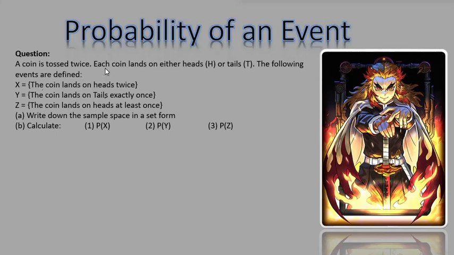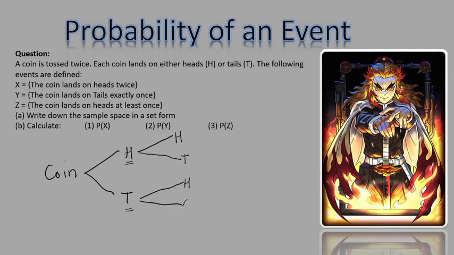Now let me do the situation for you. Let's say you have a coin, right? Here's a coin. This coin, you toss it. There are two options. Either it will land on heads or tails, right? And then after it lands on heads, you toss it again. It will also have a chance of landing on heads again, or this time on tails. We good? So the first time you tossed it, if it landed on tails and then you toss it again, it will also have two options of getting heads or tails.